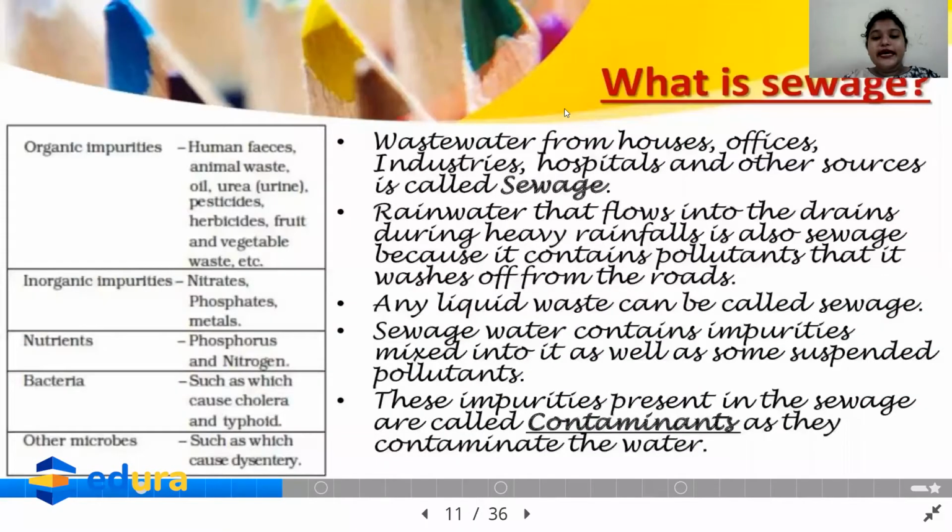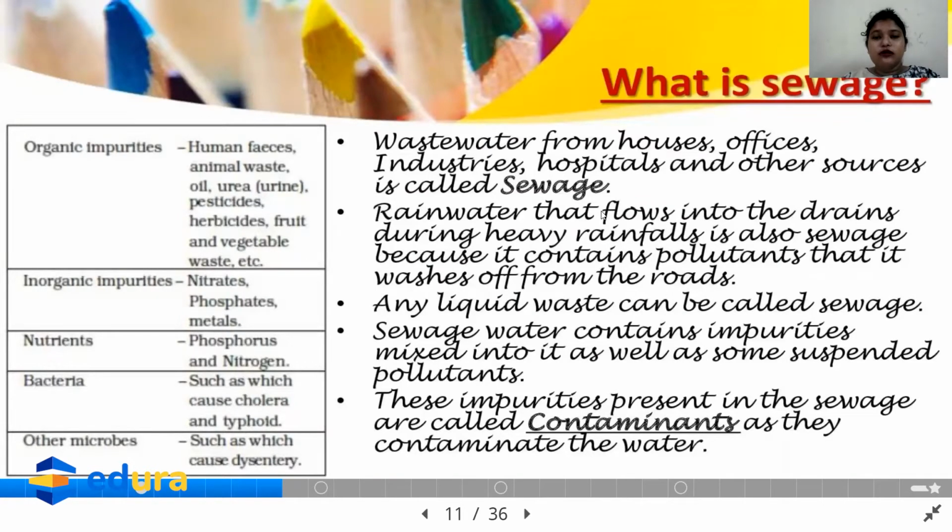When the rainwater flows and accumulates in the drain and gets mixed with the sewage, that is also completely impure or polluted water. Any liquid waste can be termed as sewage. Whatever liquid waste it can be, it is called sewage.